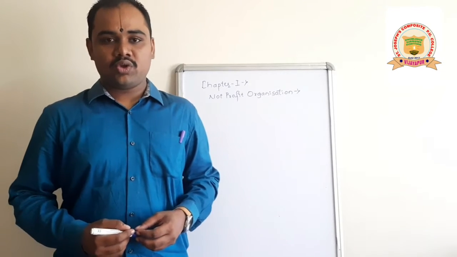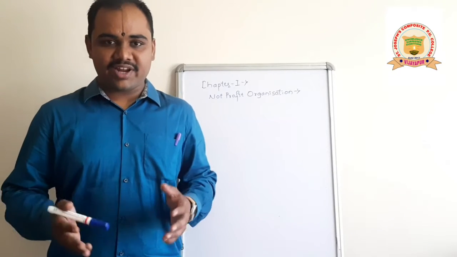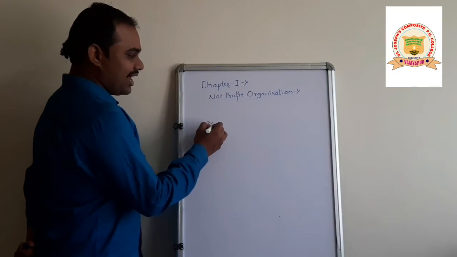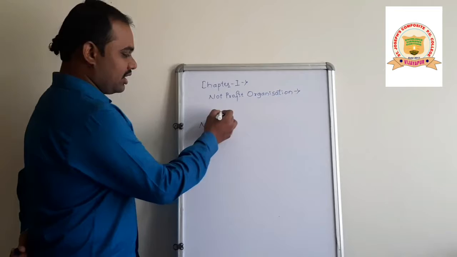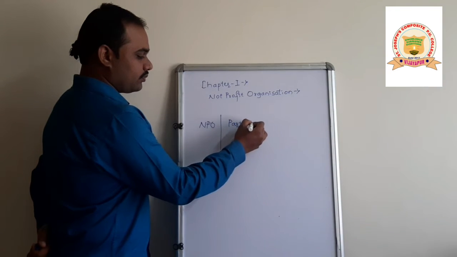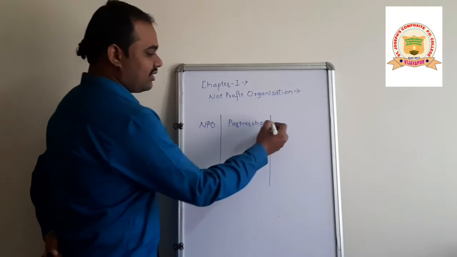As you all know, the NCERT syllabus of accountancy is bifurcated into three parts. First one is NPO, that is not-for-profit organization. Second one is partnership accounts. And the third one is company.